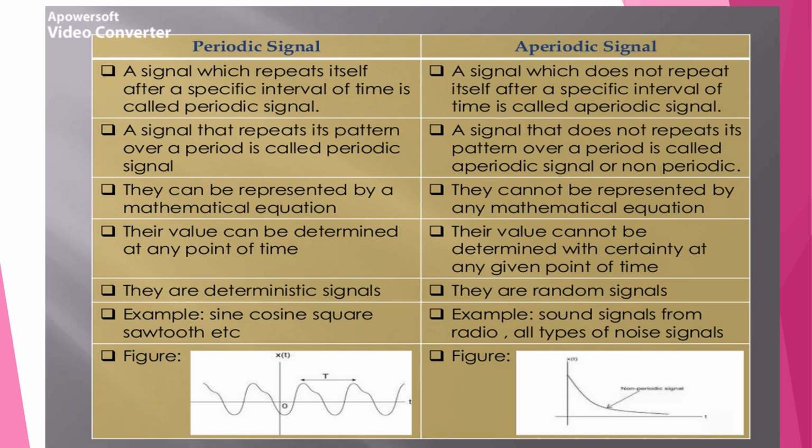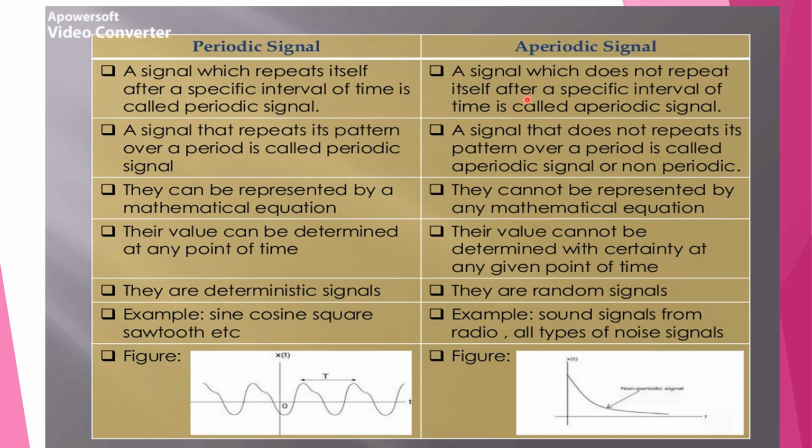So next we'll consider the difference between periodic and aperiodic or non-periodic signals. A signal which repeats itself after a specific interval of time is called a periodic signal.